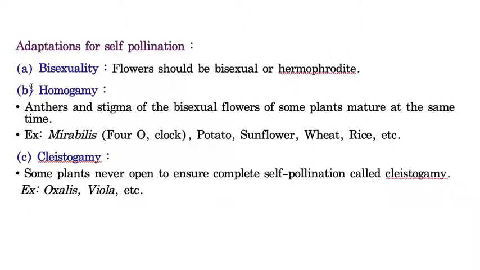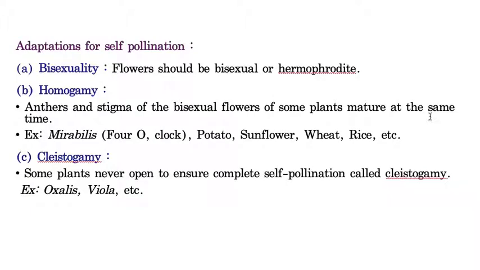Whereas the second adaptation is homogamy. What is homogamy? Let us see. Anther and stigma of the bisexual flowers of the same plant mature at the same time. I mean, the androecium which produces pollen grain and the gynoecium which produces the ova, both produce the pollen grains and also ova at the same time.